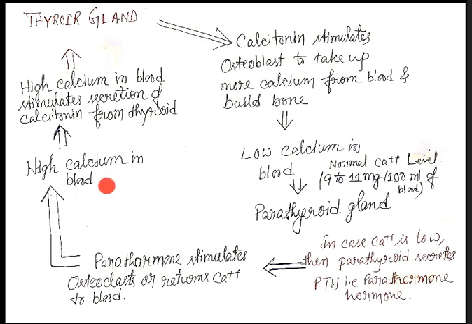Now as a result what will happen? See, there may be two conditions. First, if the calcium ion is released more, then the calcium ion concentration in the blood will increase, it will become high, but the purpose is to make it normal. So in case if it goes beyond the normal level, if it is high, then again what will happen? The high calcium level in the blood stimulates the secretion of calcitonin again.